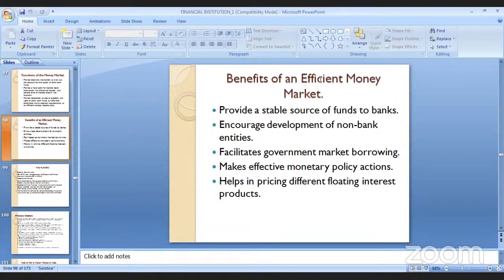Monetary policy is something which makes a balance between demand and supply of availability of money and supply of money.